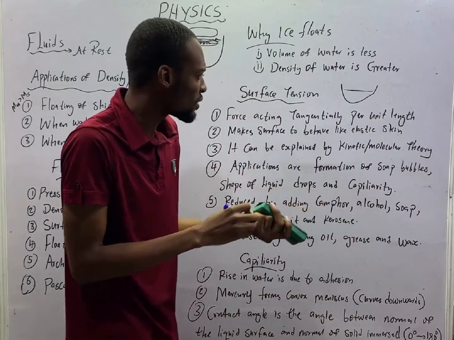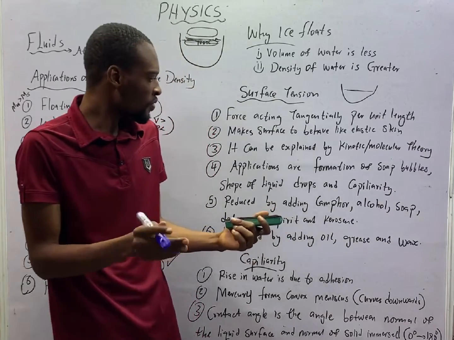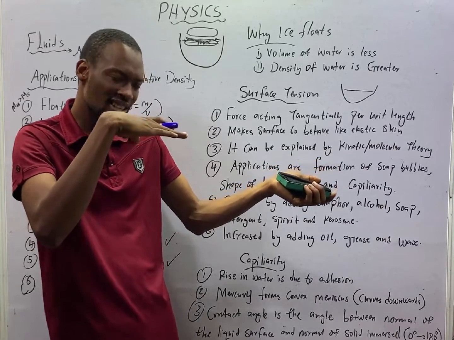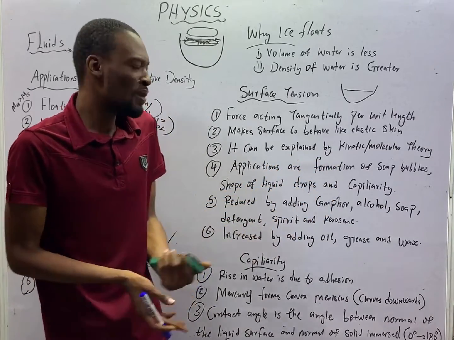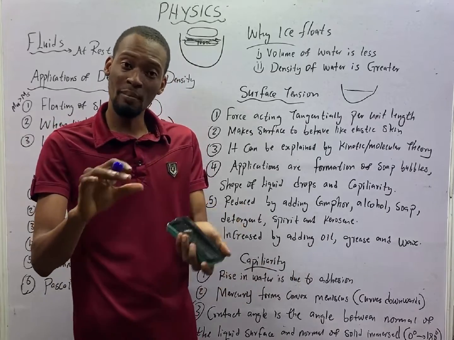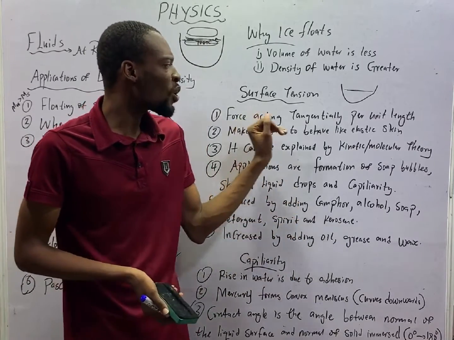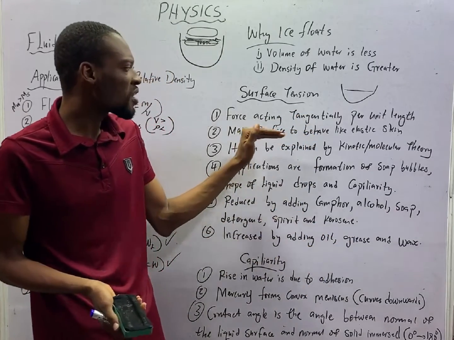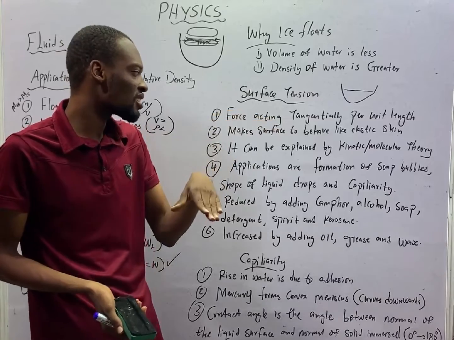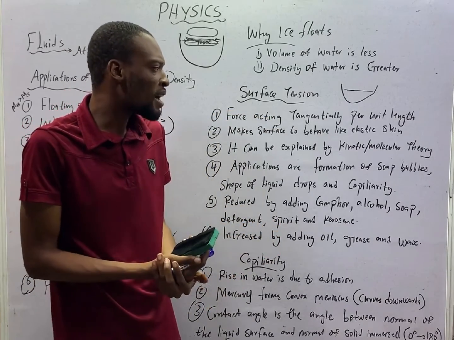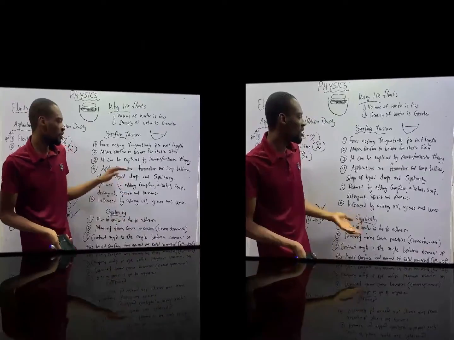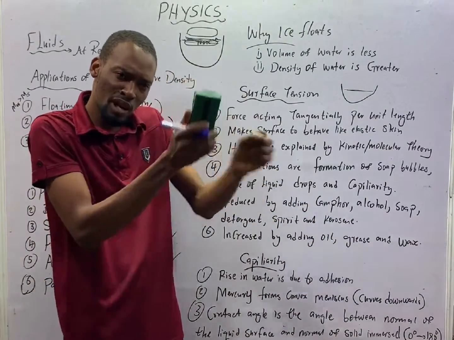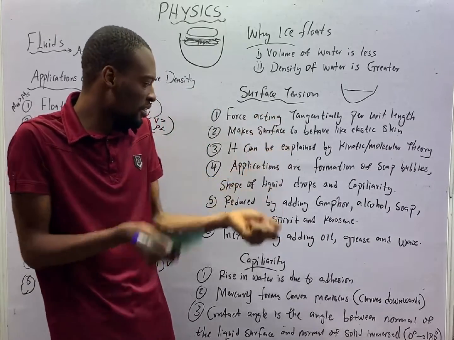All these phenomena I explained are due to surface tension, a phenomenon that makes water behave as if it is covered by an elastic skin. And by definition, or if you choose to use big grammar, surface tension is force acting tangentially per unit length, and it makes the surface behave like an elastic skin. Surface tension can be explained by molecular or kinetic theory. Applications of surface tension include the formation of soap bubbles, those bubbles of soap while you are washing. That is a result of surface tension.